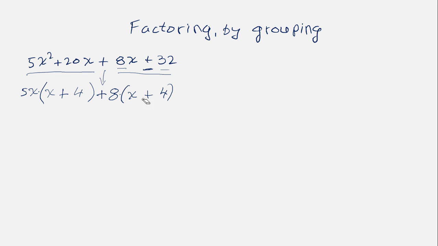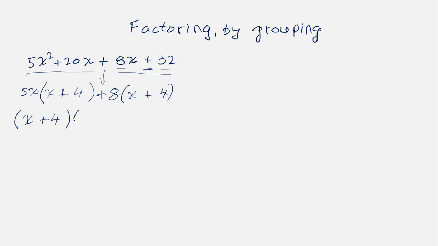With 2 parentheses around it. Same thing here, x plus 4. So they actually share that part, right? The part is completely the same. So if they share it, that means that's the common factor for both of them. That's the greatest common factor we can find there. And if it's a common factor, we can actually factor it out. So we take it out, the whole thing, x plus 4.